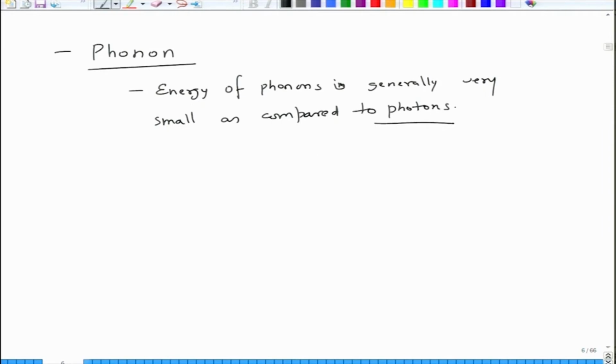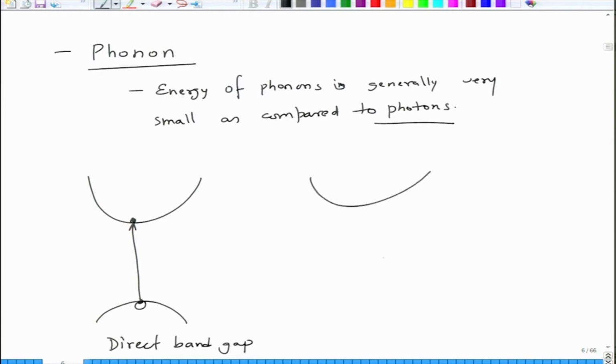and this is a problem in case of semiconductors which are indirect semiconductors. See what happens in a direct semiconductor is, your electron makes a direct excitation from valence to conduction band. So it creates an electron, creates a hole, this is a direct band gap. In the indirect band gap, your Ek is at different location in the K space.